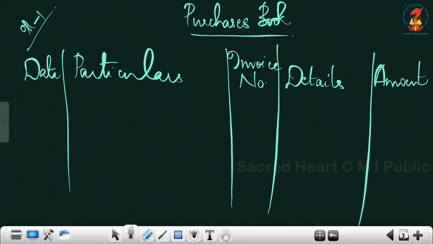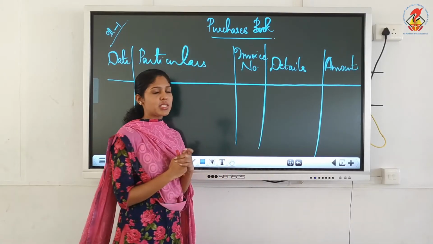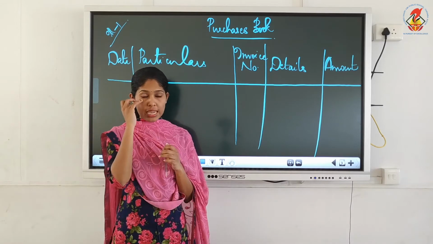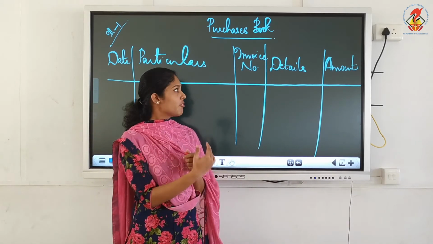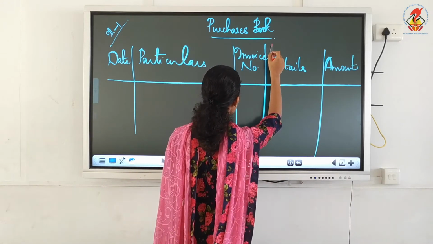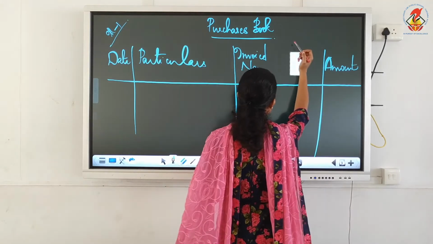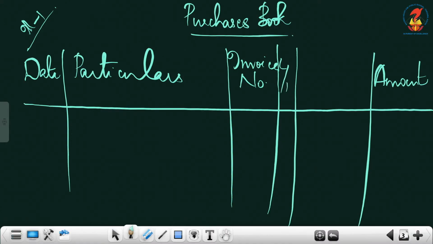We don't have separately a debit and credit side. This is the format of purchases book. Date, particulars, invoice number, LF. Did I draw it? Sorry, LF. I haven't drawn LF. Just do the correction. LF is there. Though nothing will be written here, we need a column like LF.